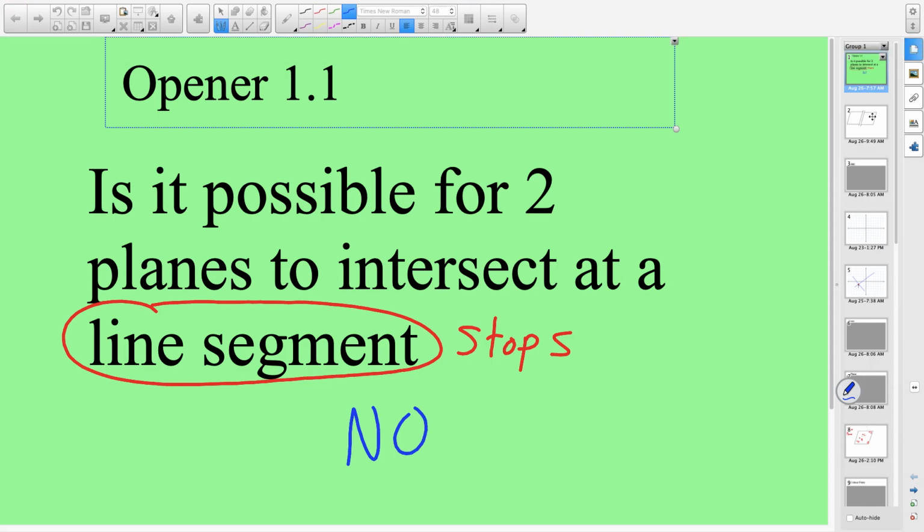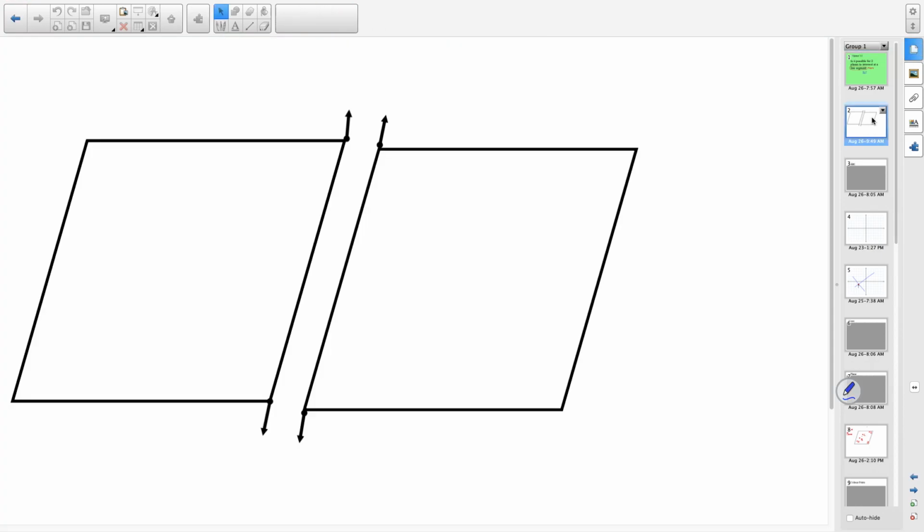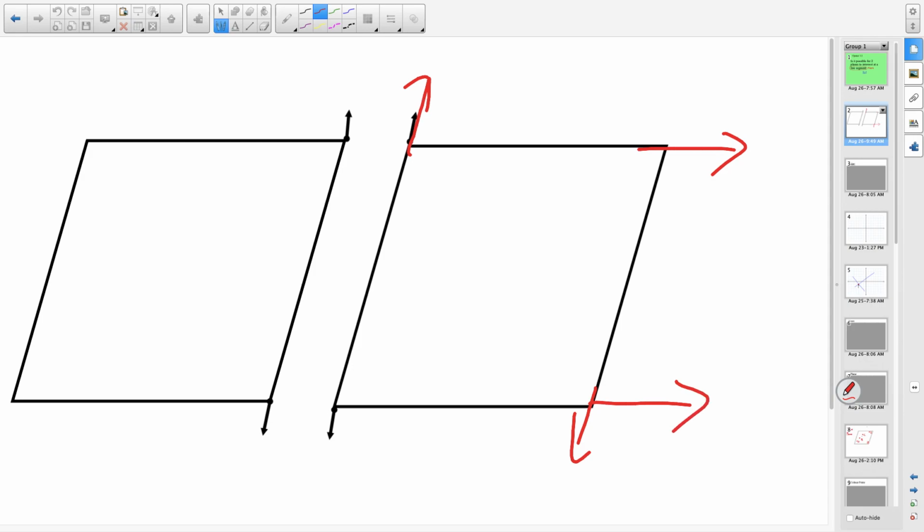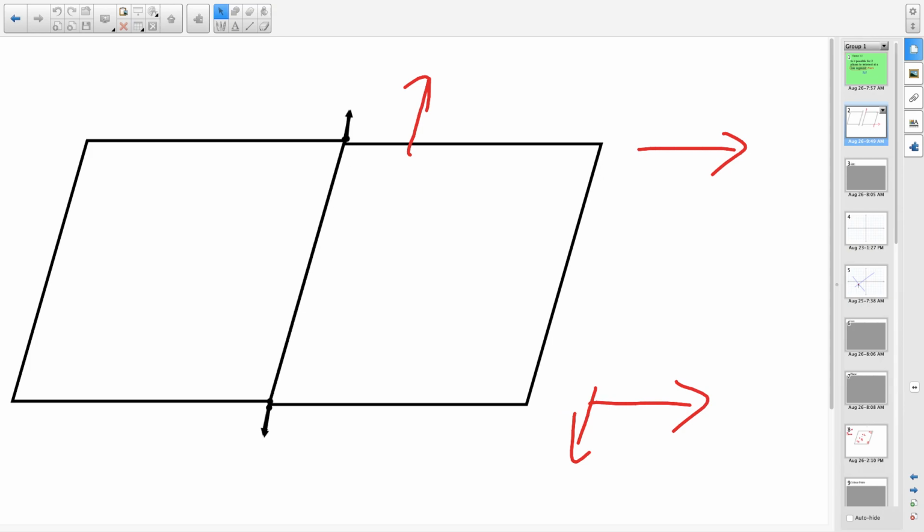The idea of a plane is something that looks like this. When you look at these two planes, whenever they intersect, all of their borders continue forever. So it continues this way, this way, this way, and this way. Well, when those two planes intersect, that intersection has to continue both ways forever also. A line segment stops, so if it's going to continue forever, instead we are looking at a line. And that's one of the ideas you'll see later on today.